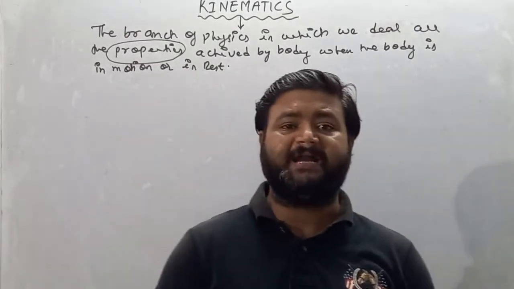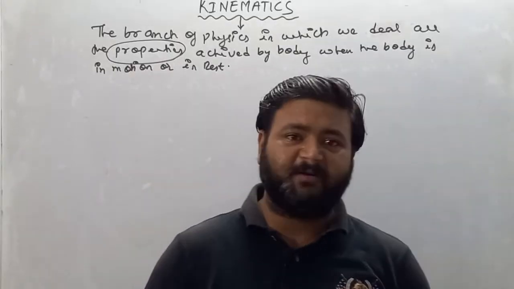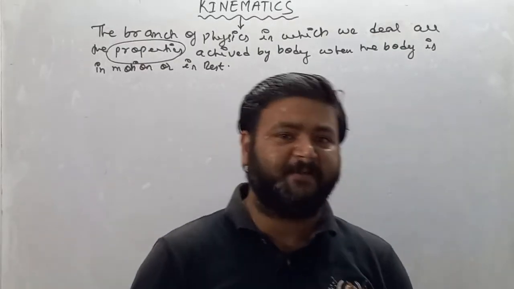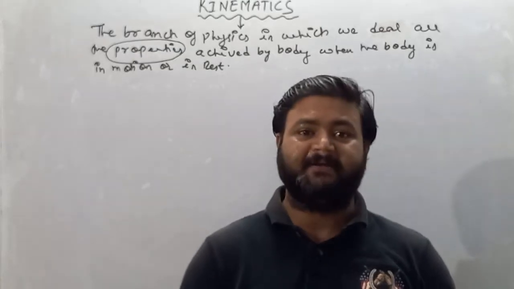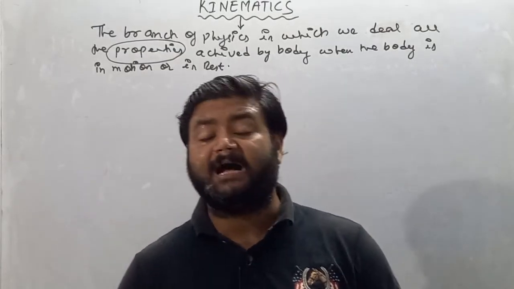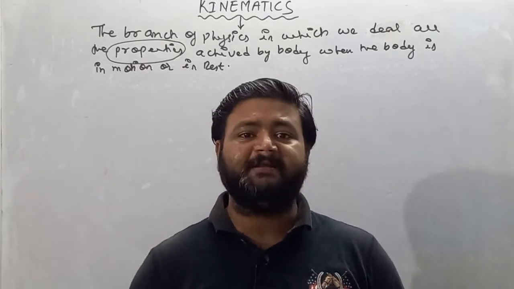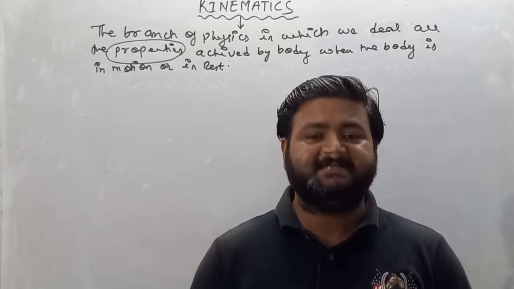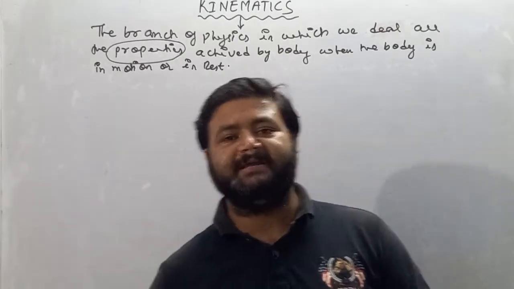We all know that if I apply some force on a body, then the body starts performing motion. We cannot study force in this chapter. We only deal with what kinds of properties are achieved by the body when the body is in motion.